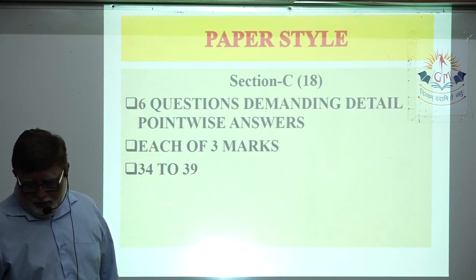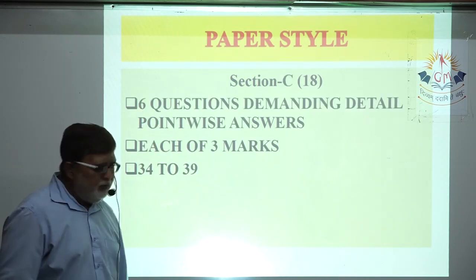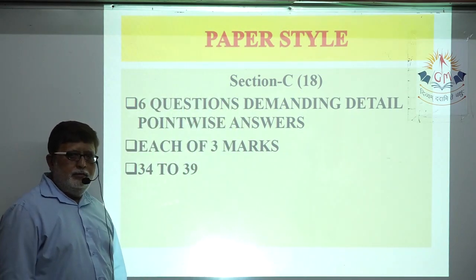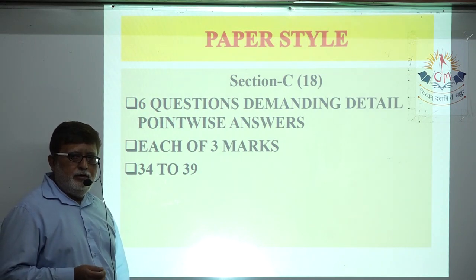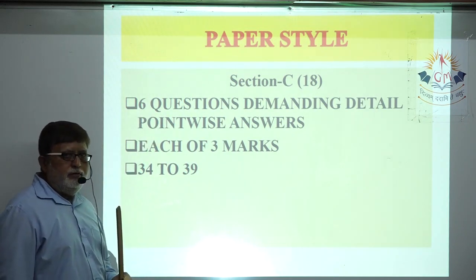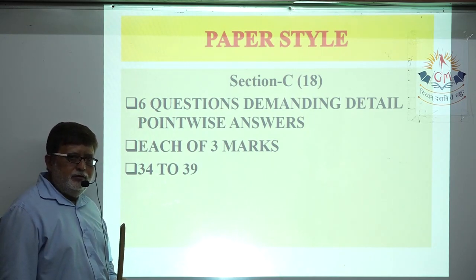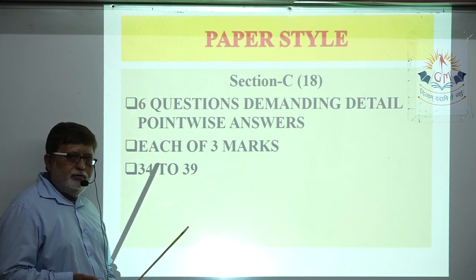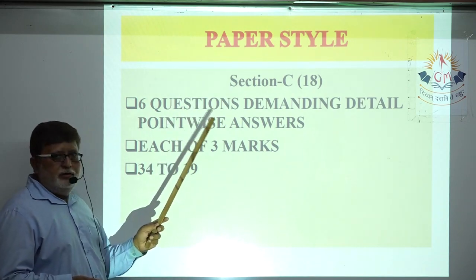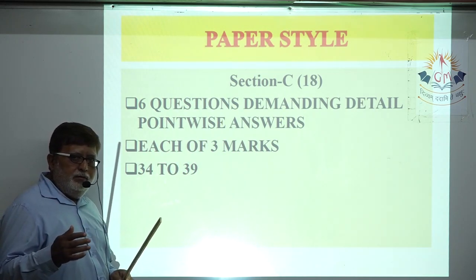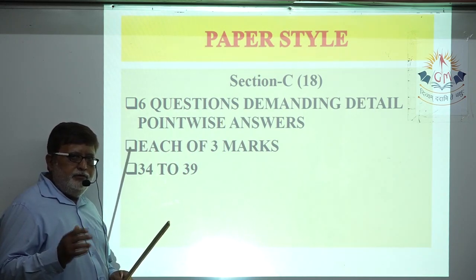Let us try to understand the next section. Section C. Again, this section is of 18 marks. 6 questions will be asked in this section. Last year, though, they had given options. In this section, they gave 9 questions and students had to attempt 6 out of 9.